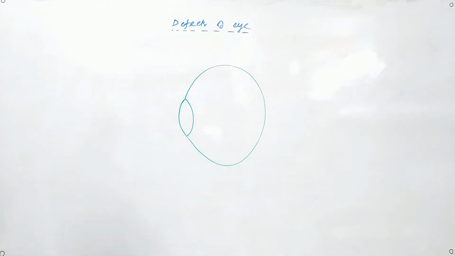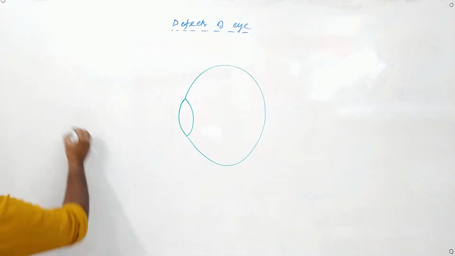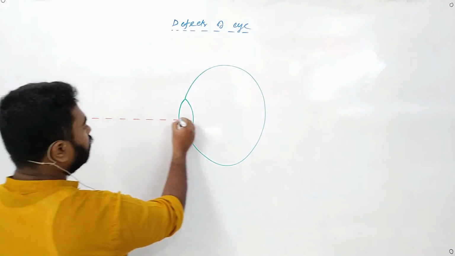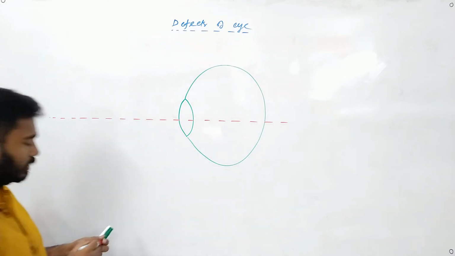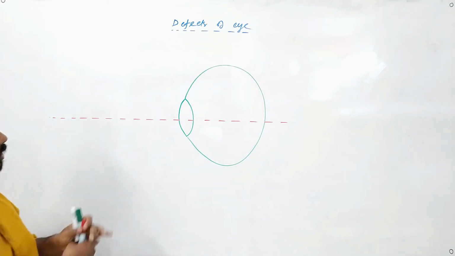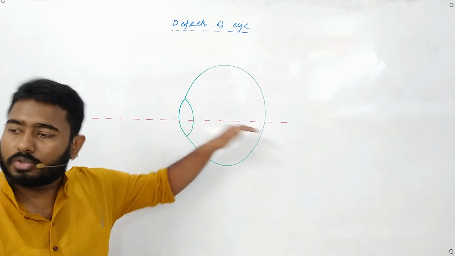It can so happen that a ray of light is passing parallel to the line which is passing midway through my eye.